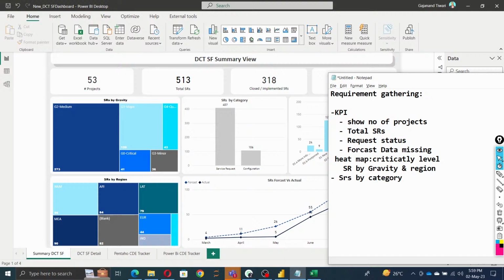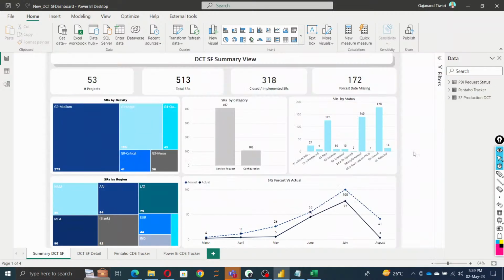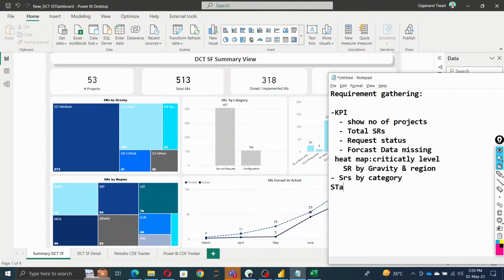You obviously request new and configure that. Next we have SRs by status. SRs means request number, SRs by status. This way you can gather information. And next we have SRs forecast.